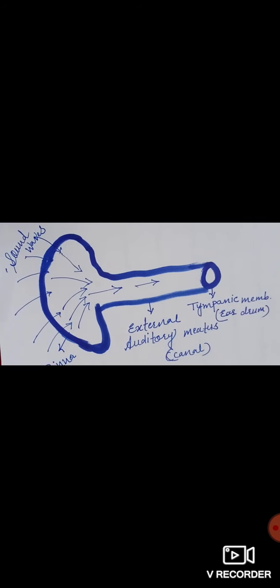The external auditory canal is just a circular tube which leads inside up to the tympanic membrane. Now what is the tympanic membrane? See, this is the tympanic membrane, where the external auditory meatus or canal ends. It is called the tympanic membrane or eardrum. It is just like a curtain present at the end of the canal, and it plays a very important role in the mechanism of hearing.